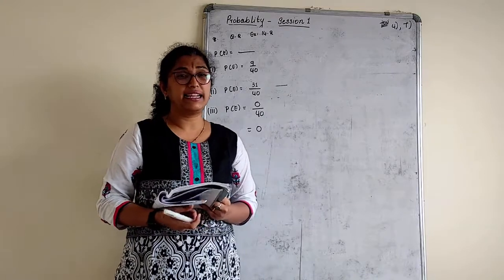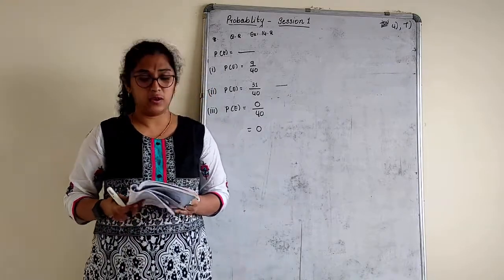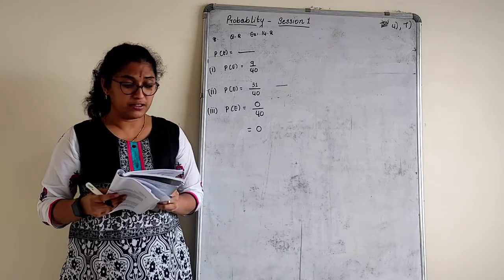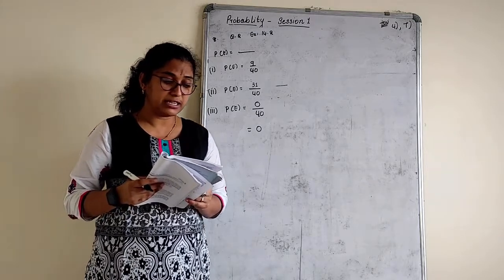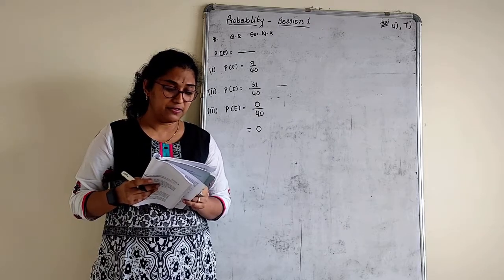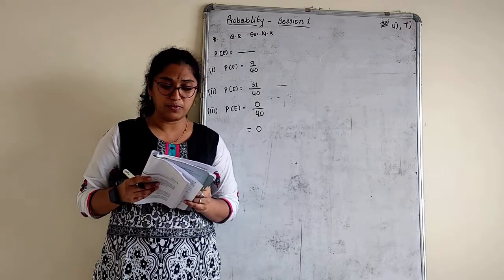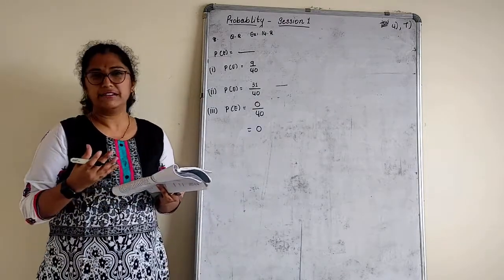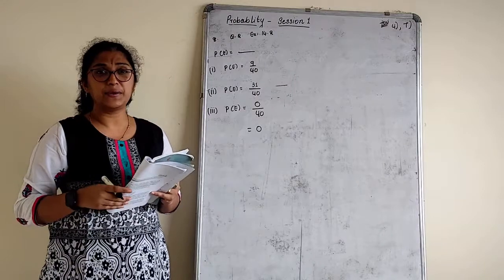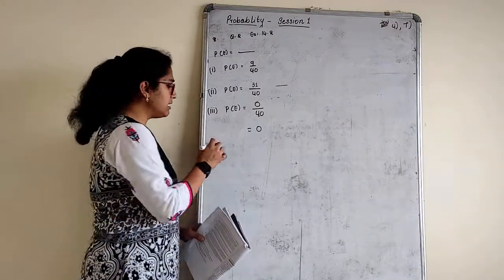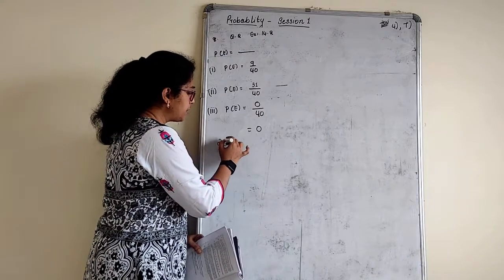9th and 10th is an activity. Activity like you can do it now at home. Note the frequency of two-wheelers, three-wheelers and four-wheelers going past during a time interval in front of your school gate. Find the probability that any one vehicle out of total vehicles you have observed is a two-wheeler. So assume that you stand for 10 minutes in front of your gate and count the total vehicles in 10 minutes. Probably you see around 20 vehicles approximately.